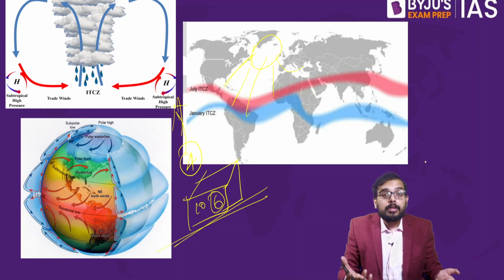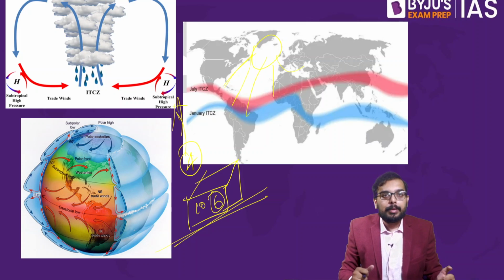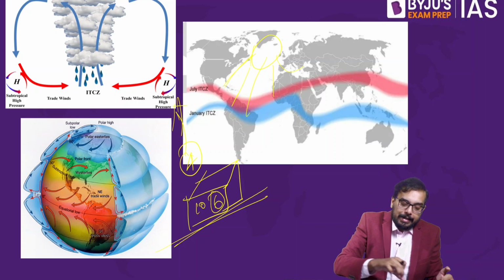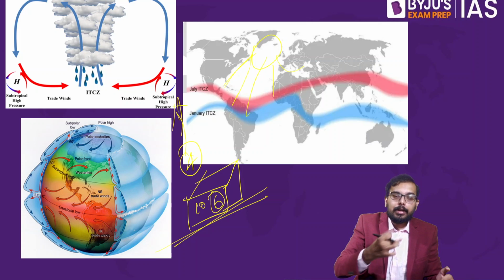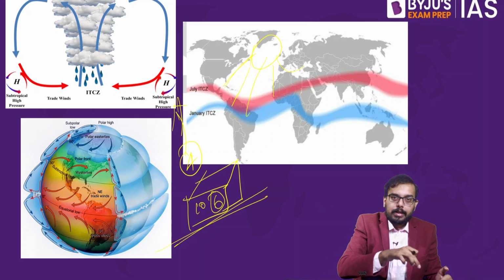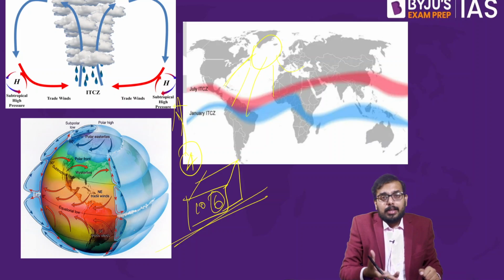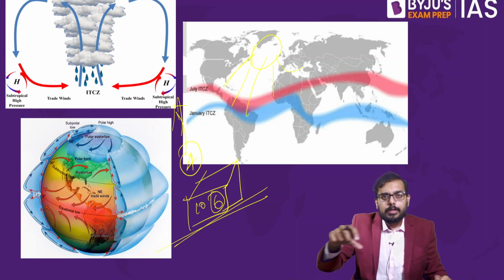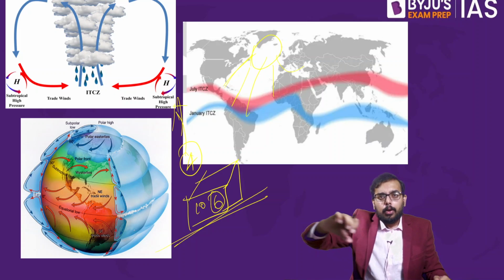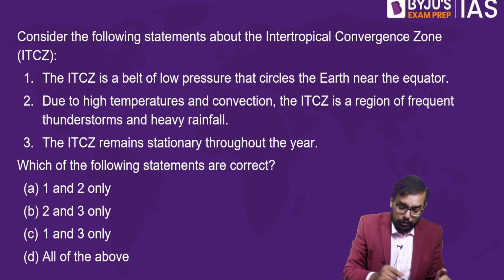So what happened? Low pressure. Earlier we had 10 kg. Now we have 6 kg. So that is nothing but your low pressure. So ITCZ forms along the equator because of the solar insolation, because of high solar insolation along the equator. So the air rises up. If the air rises up, automatically we get this low pressure zone. So we have the ITCZ along the equator belt. So that is your ITCZ.